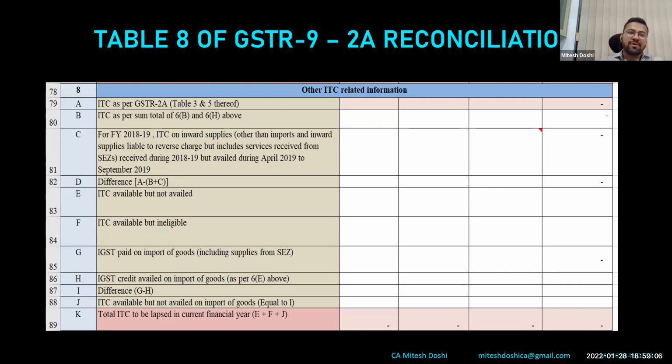However, those won't be uploaded in Table 8A if the deadline or the due date by which it was supposed to be filed has already crossed. So this is a major concern, and we have been reconciling this practically, we know that. After that, 8B is auto-populated from what we have filled in 6B and 6H. 6H, friends, I missed it.